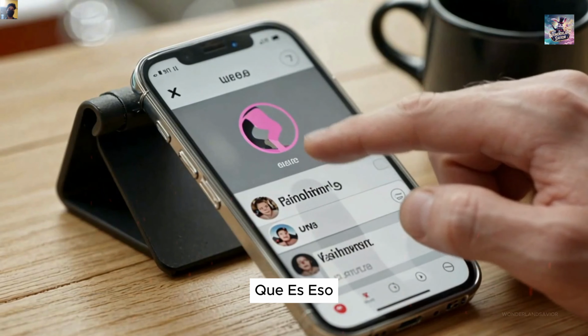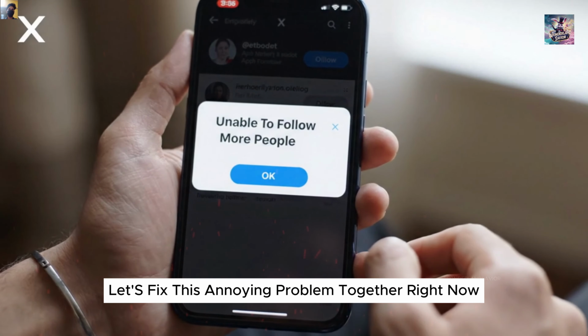Can't follow people on the X app anymore? Let's fix this annoying problem together right now.